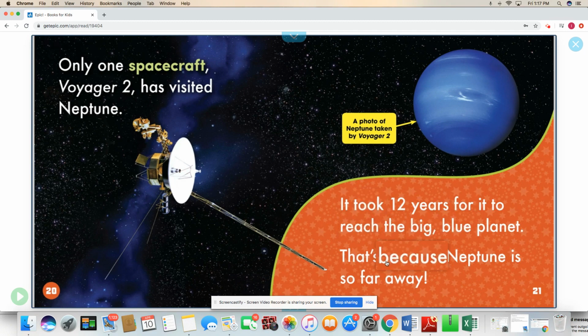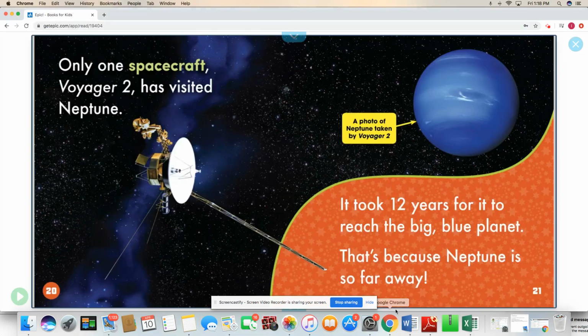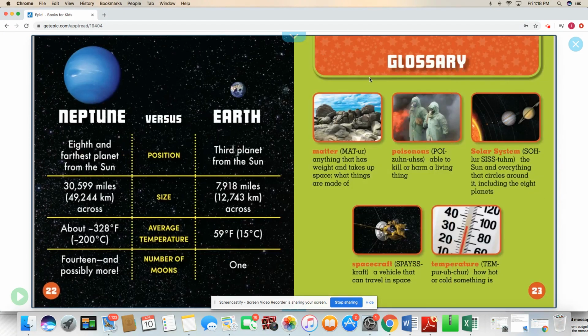So one reason we don't need to include this piece of evidence in our graphic organizer is because we're comparing Neptune to Earth, and we know we actually live on Earth. So it's not a planet where we're going to be sending spaceships and space stations and other spacecraft to visit, because we're already here gathering all the scientific information we need about our own planet. So I'm actually going to leave that one out of my graphic organizer.